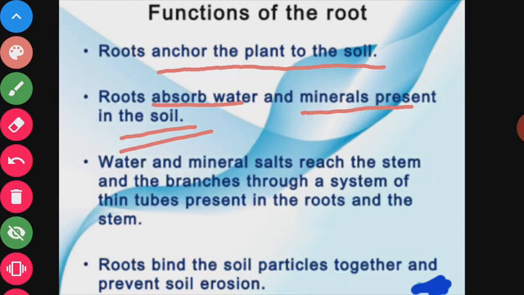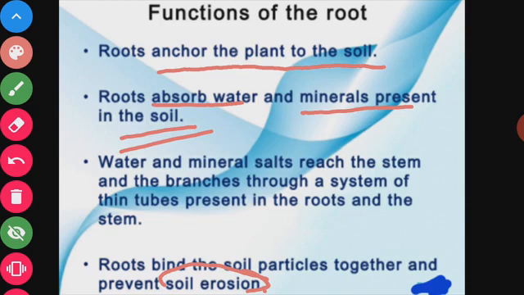Third, roots prevent soil erosion. Roots hold the soil particles together tightly and prevent them from being carried away by the wind or the water. During winds or during high rainfall, these roots hold the soil particles together and prevent them from being carried away. Also, some roots are eaten as food as they have extra food stored in them.